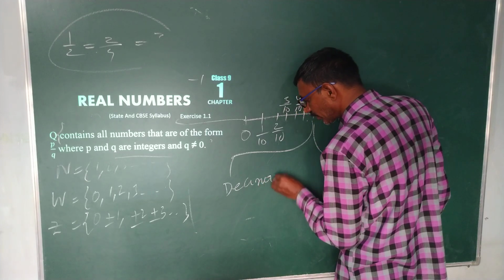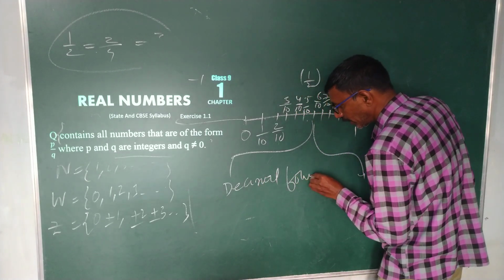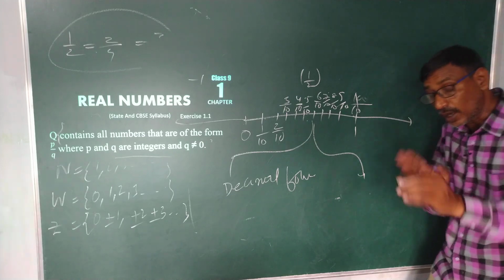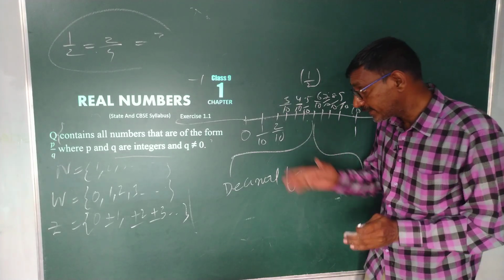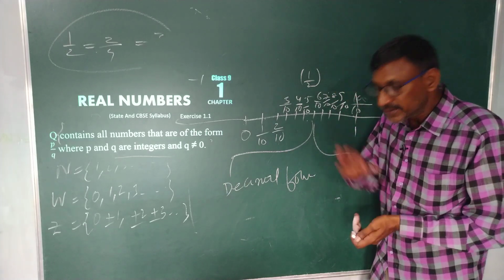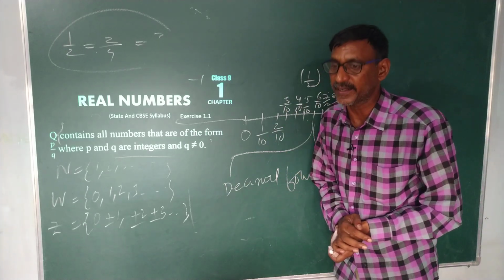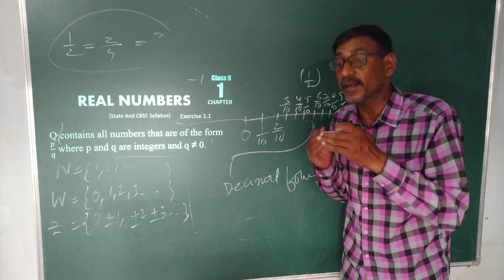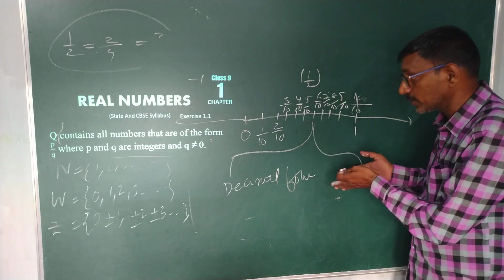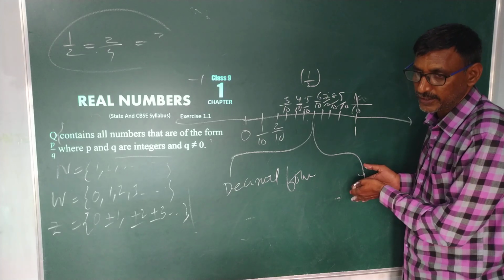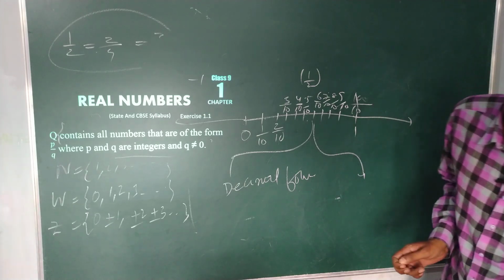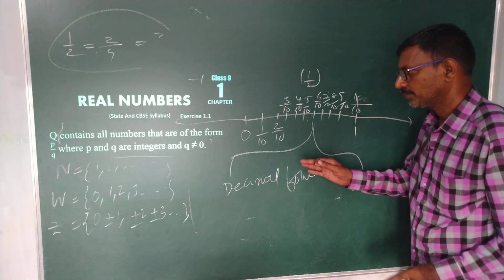But there are two kinds of decimals. One is terminating decimal. The second one is non-terminating, repeating decimal. We will discuss the terminating and non-terminating decimals. Do you understand my point? This is a very important concept.